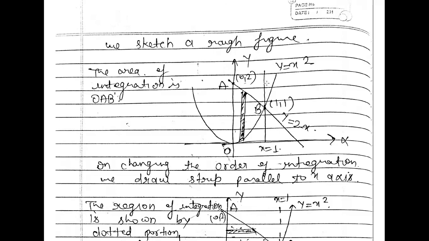And there is another one given, x is equal to 1 line, so this is your x is equal to 1 line, right? All these curves are intersecting one another. So what you will do, you will find the intersecting point. So the y is equal to 2 minus x line and the y is equal to x square parabola are both cutting at 1, 1. You can solve this here. Just a minute.